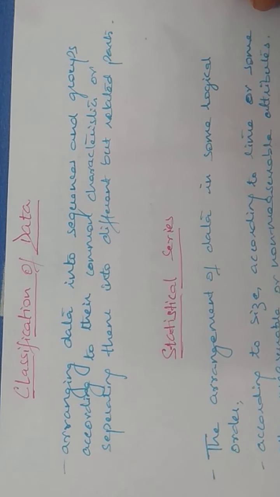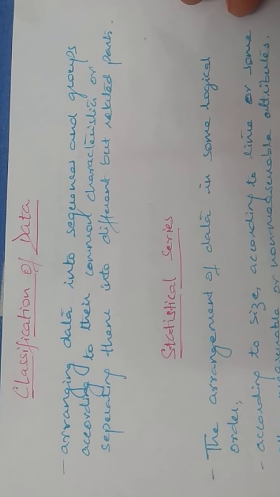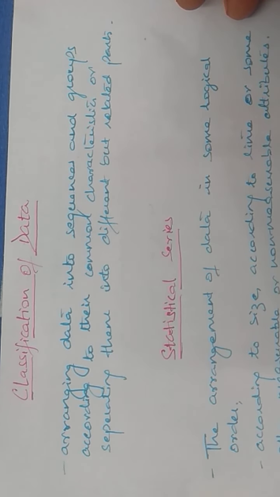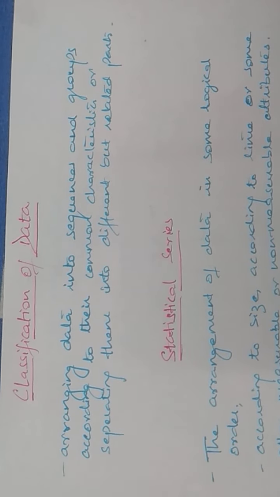Classifying the data means that you arrange the data in some sequence, or you group them according to their common features, or separate them on the basis of common features so that they make some sense. That's called classification of data. That means you are arranging them into a sequence or grouping them into different groups on the basis of similarities or different characteristics. That's called classification.